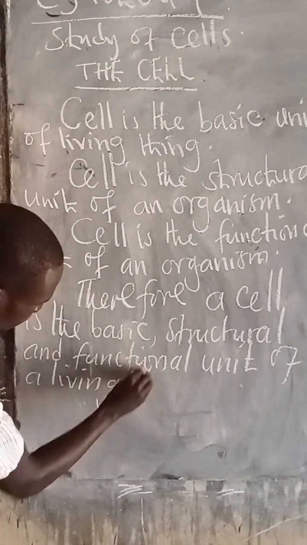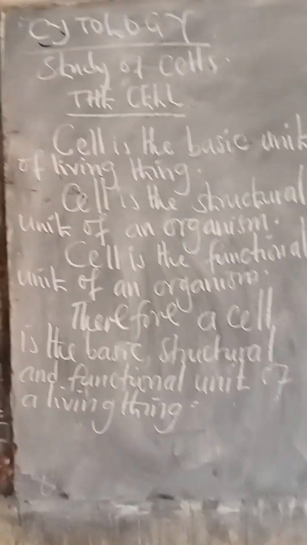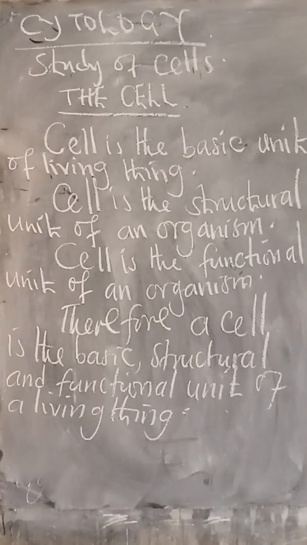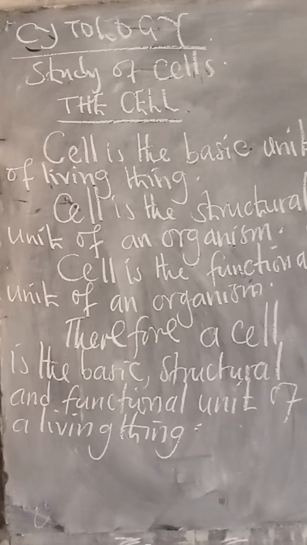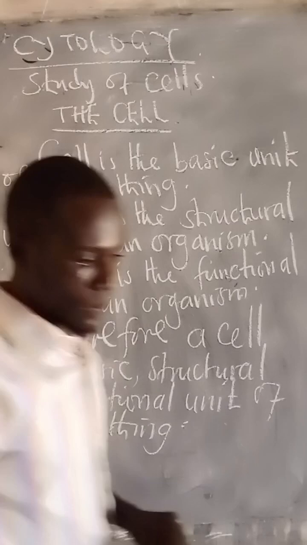So this is our comprehensive definition of a cell. A cell is the basic structural and functional unit of a living thing.